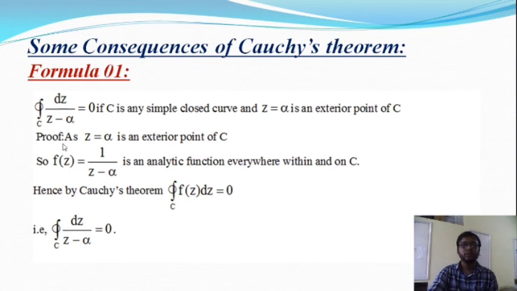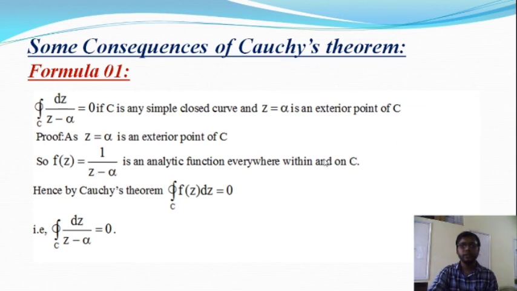Here is the proof. As z equal to alpha is an exterior point of C, f(z) equal to 1 by (z minus alpha) is an analytic function within the region C. But in the complex plane, f(z) equal to 1 by (z minus alpha) is not analytic, because z equal to alpha is a singular point in the complex plane.